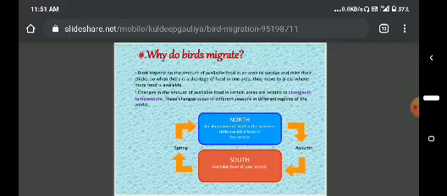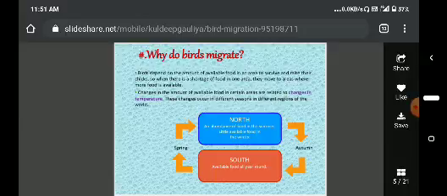When there is a shortage of food in one area, they move to areas where more food is available. That is the first reason. Changes in the amount of available food are related to changes in temperature, so temperature can also prepare the birds for migration. These changes occur in different seasons in different regions of the world.